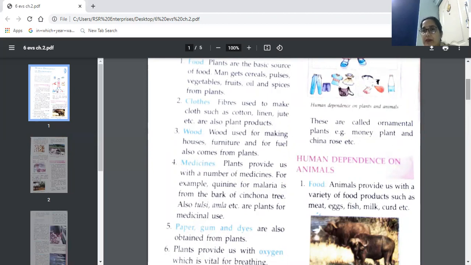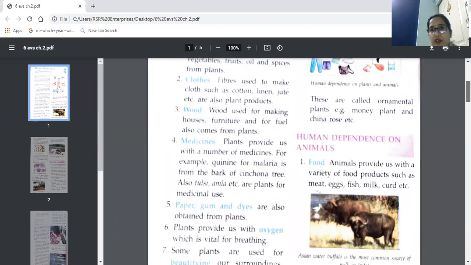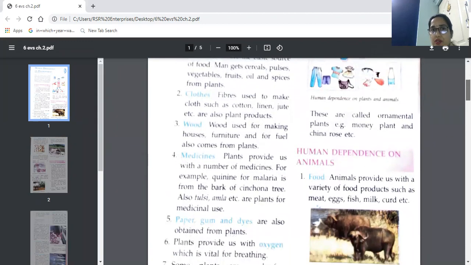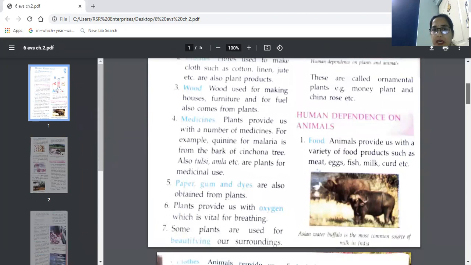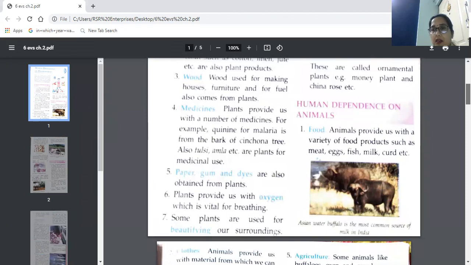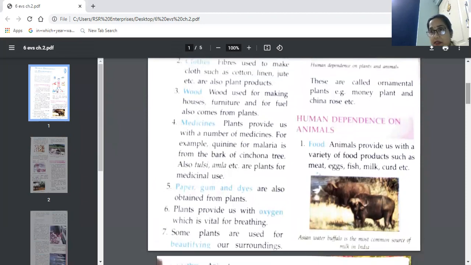Examples are money plant and China rose. These are two examples of ornamental plants. So these are the things which we obtain from plants: food, clothes, wood, medicines, paper, gum, dyes, and ornamental plants, which beautify our earth.